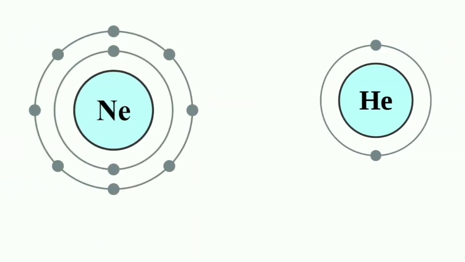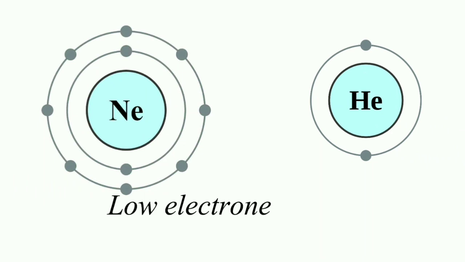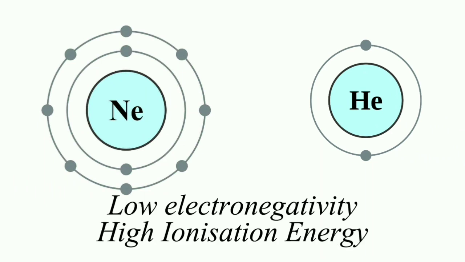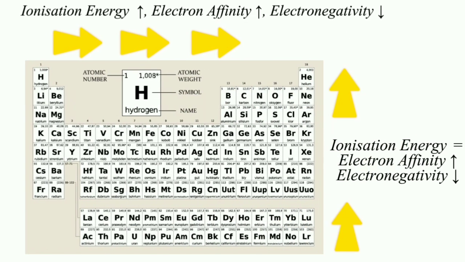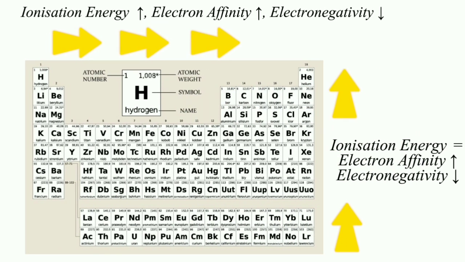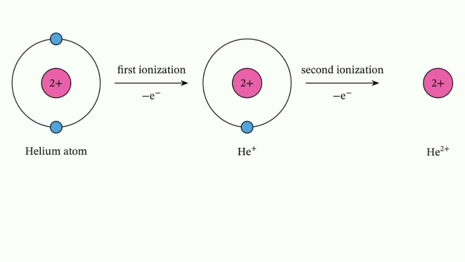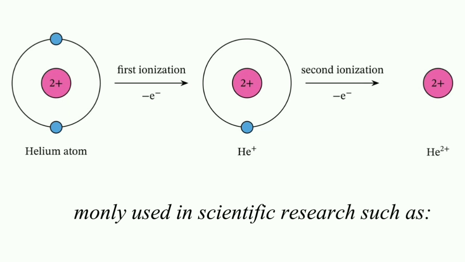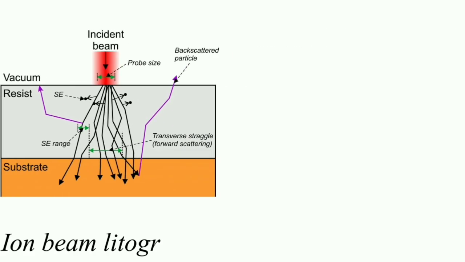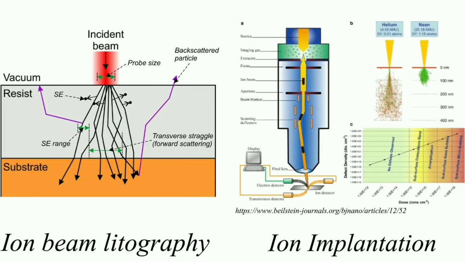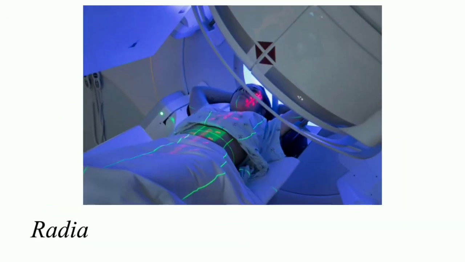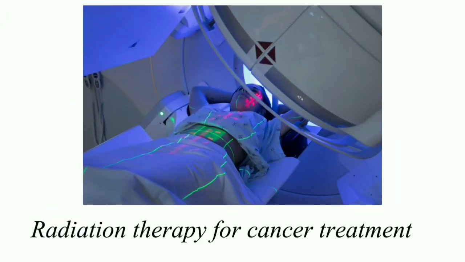The stability of the elements also causes them to have a low electronegativity and very high ionization energy. This being said, helium has the highest ionization energy of all elements in the periodic table. Helium ions are positively charged particles. They are commonly used in scientific research such as in ion beam lithography and ion implantation, as well as in medical applications like radiation therapy for cancer treatment.